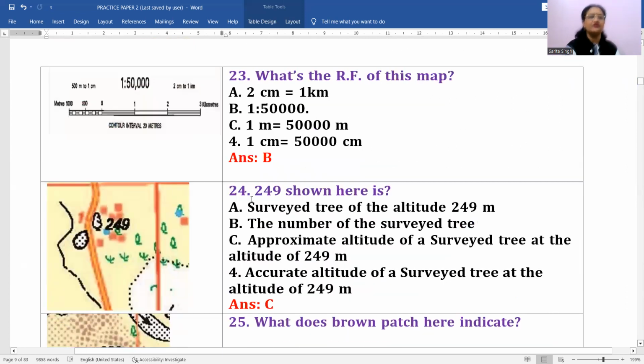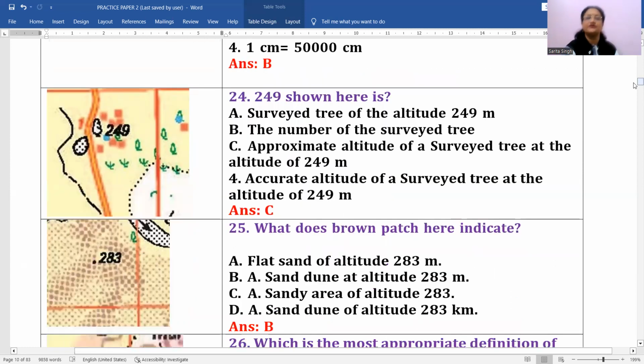Then next, 249. What does 249 indicate in this picture? 249 is actually the height of that point, which is shown with the help of a surveyed tree. Okay, the altitude of that point is 249 meters above the mean sea level. Then next is, what does the brown patch here indicate?